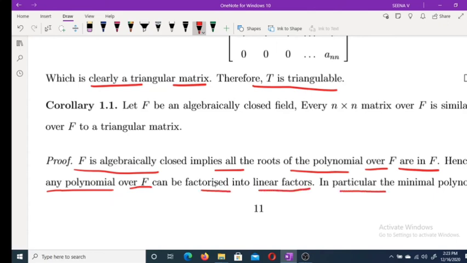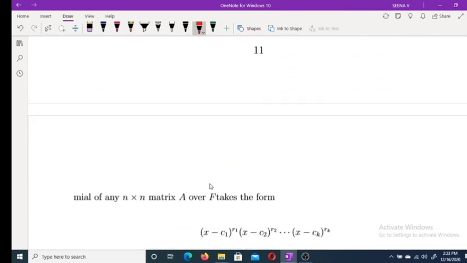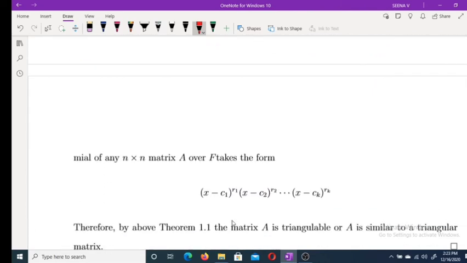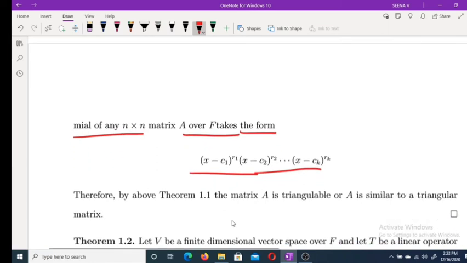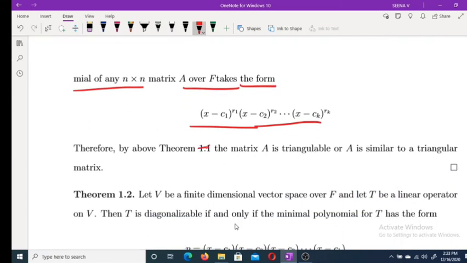In particular, the minimal polynomial of an n by n matrix A over F is of the form (x minus c1) raised to r1, (x minus c2) raised to r2, etc., (x minus ck) raised to rk. Therefore, by theorem 5, the matrix A is triangulable, or A is similar to a triangular matrix. That's all for today's class.